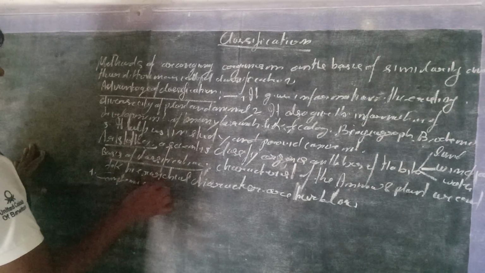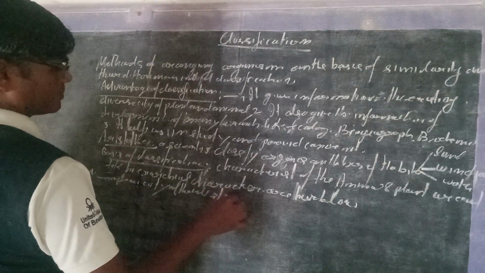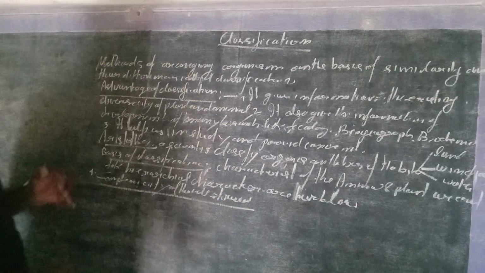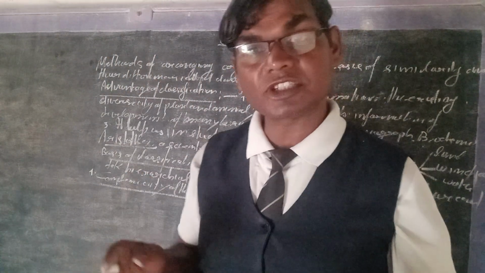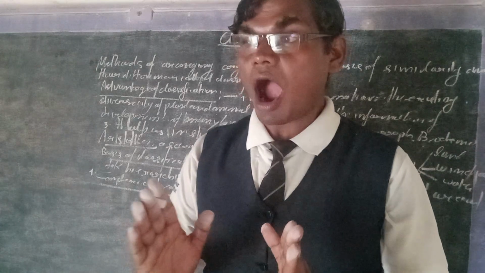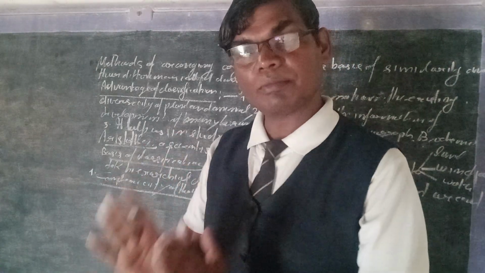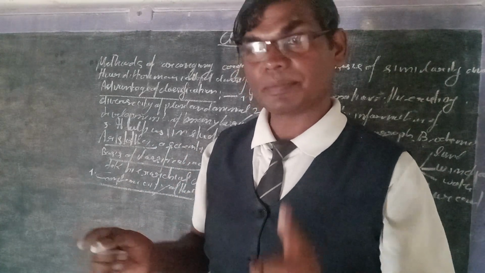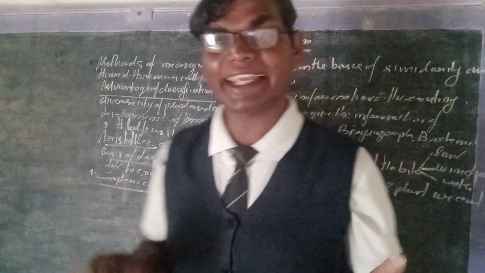Complexity of the cell structure. On the basis of the complexity of cell structures, we will study the organisms on the basis of their primitive and modern types, meaning the presence of the nucleus and the absence of nucleus, that is, prokaryotic and eukaryotic.